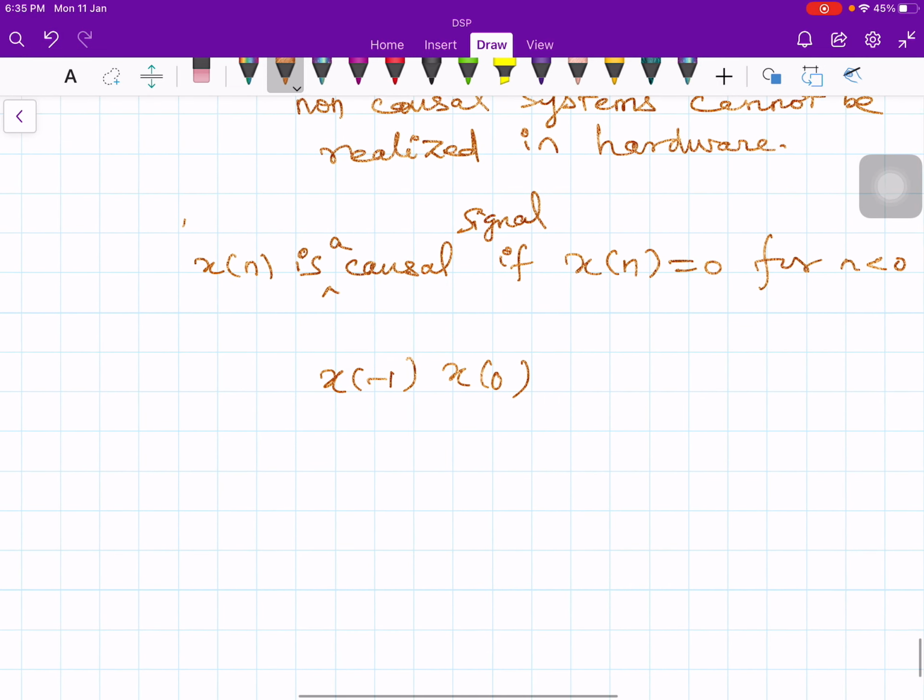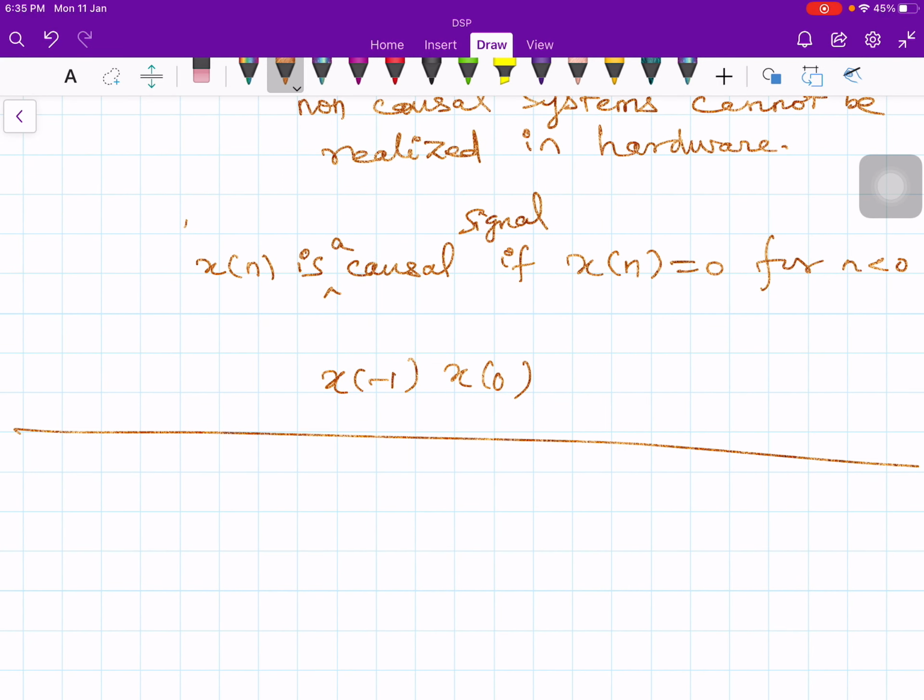Our next concern is stability. Unless you want an oscillator or digital oscillator, all digital systems, to be useful, have to be stable. There is no other way.